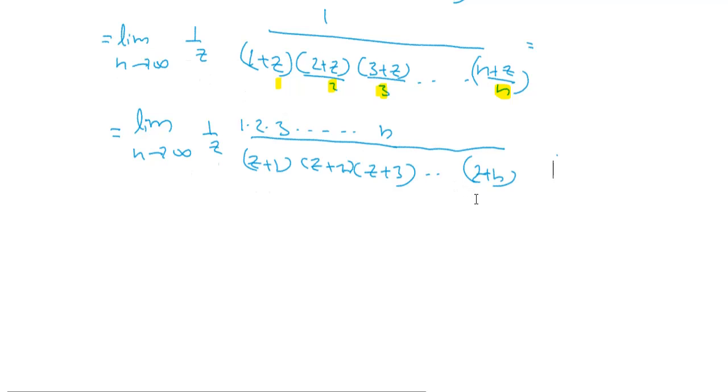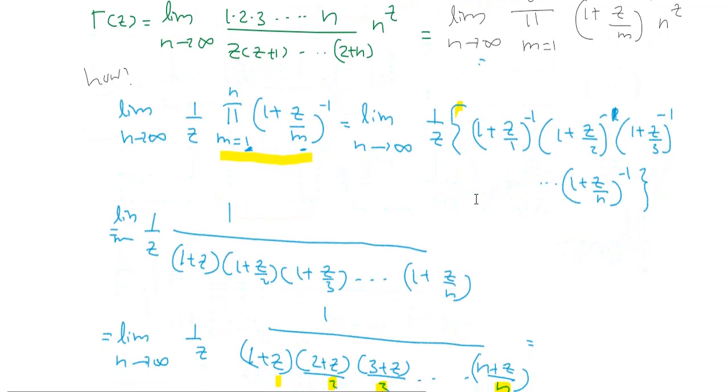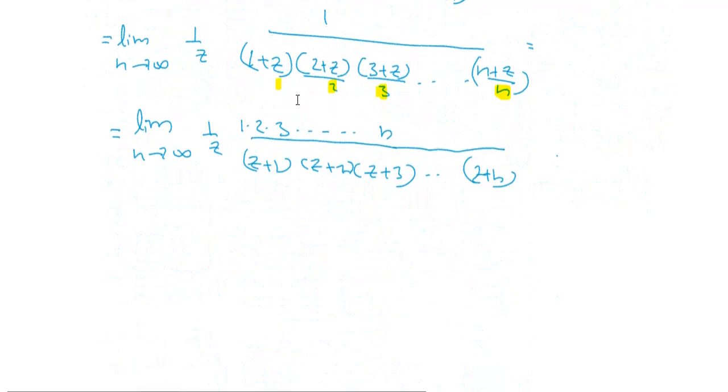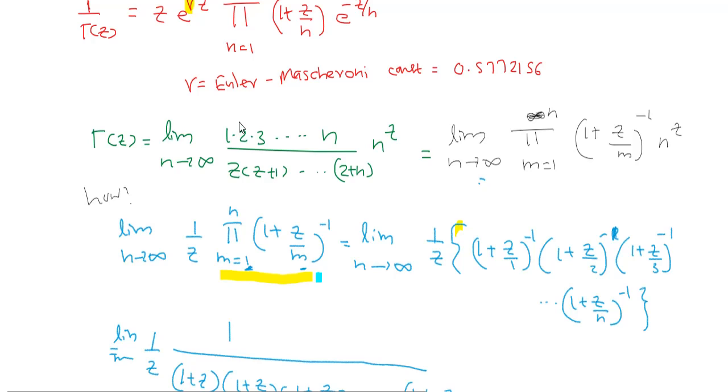And this I have already proved. So what I proved is I started with the term limit n goes to infinity 1 by z, product m is equal to 1 to n of (1 plus z by m) raised to minus 1, and proved that this term is equivalent to limit n goes to infinity 1 by z, 1 into 2 into 3 up to n divided by (z plus 1) into (z plus 2) into ... (z plus n). I started with this term, and I proved that it is equivalent to this term.